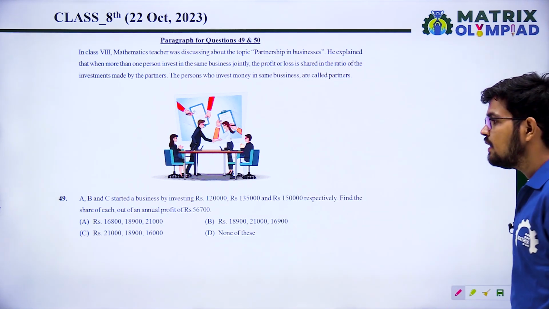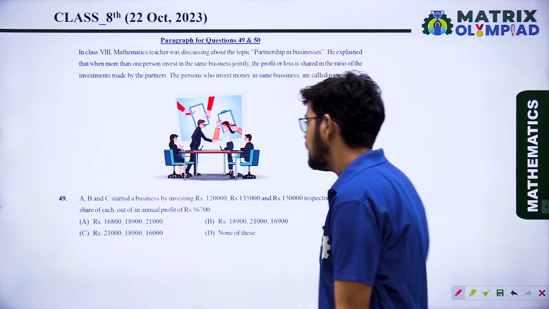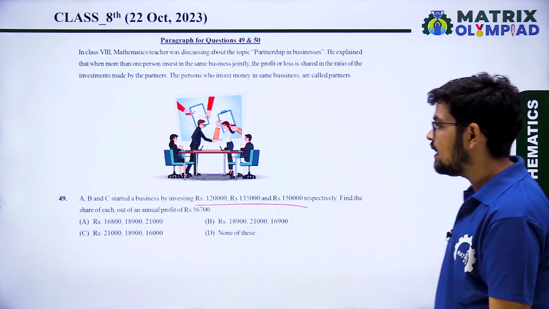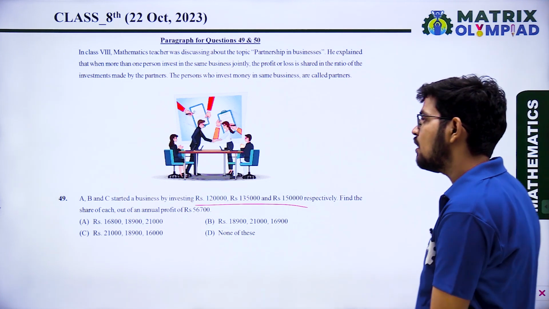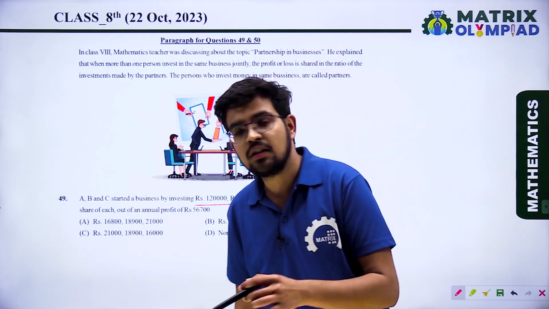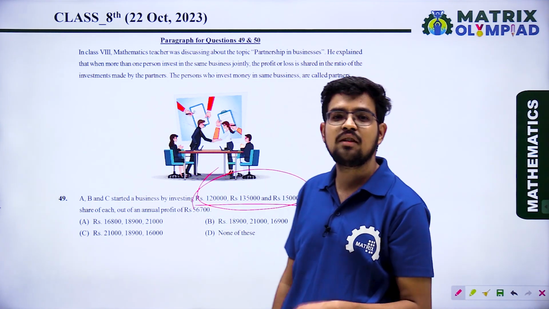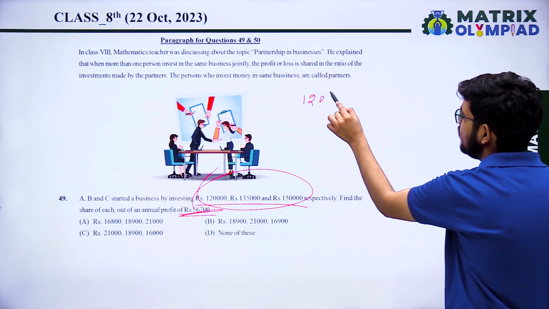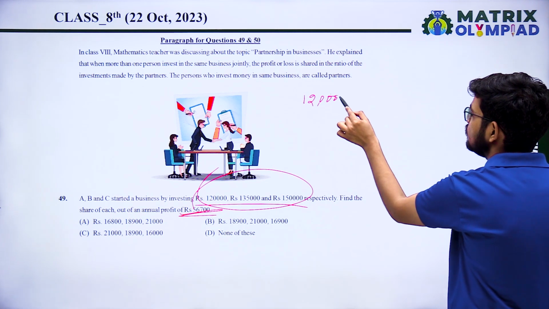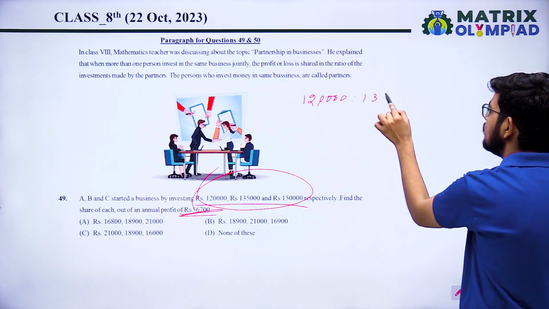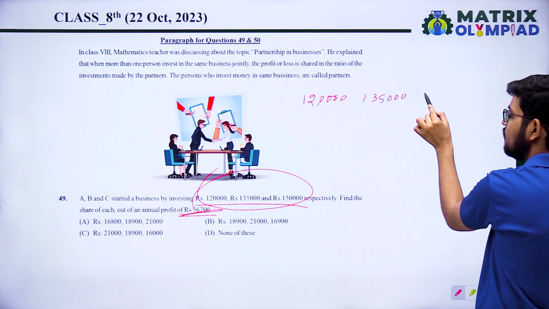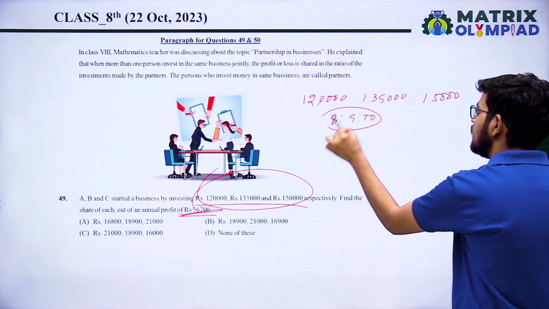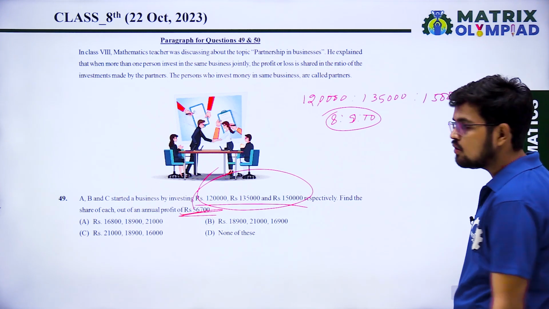So question number 49: A, B and C start a business by investing 1,20,000, 1,35,000 and 1,50,000 rupees respectively. Find the share of each out of an annual profit of 56,700. The ratio of the investment will be the ratio of the profit. So what is the ratio of the investment? 1,20,000, 1,35,000, 1,50,000. So the ratio is 8 : 9 : 10. So the profit ratio also will be the same.